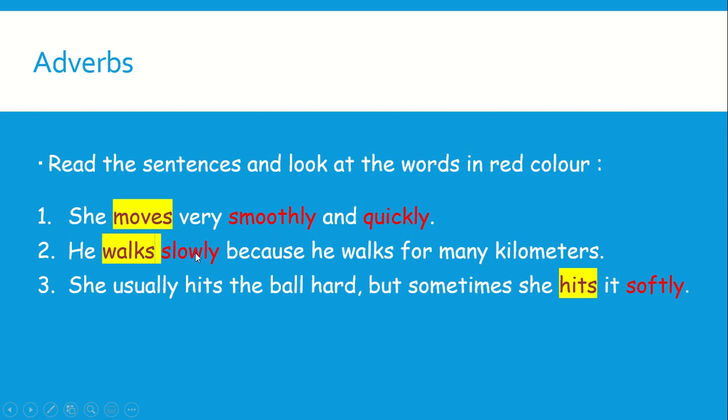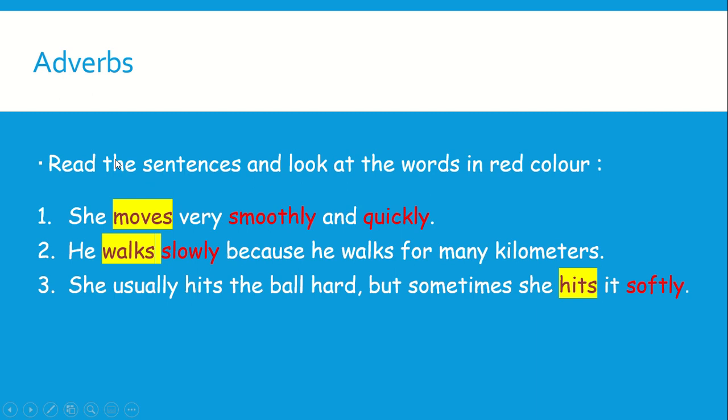He walks slowly because he walks for many kilometers. She usually hits the ball hard, but sometimes she hits it softly. So look at these words: smoothly, quickly, slowly, softly. They end with L and Y. This is an adverb.